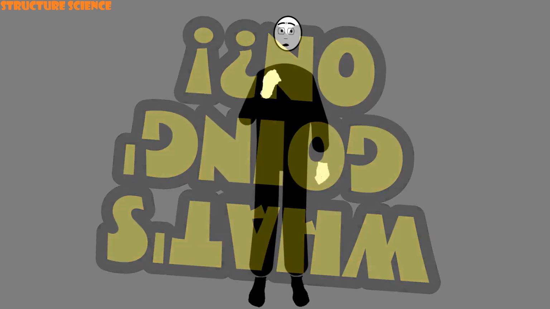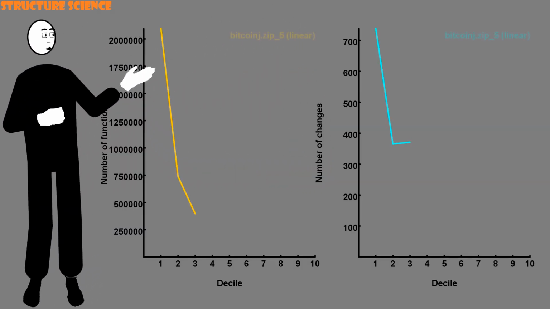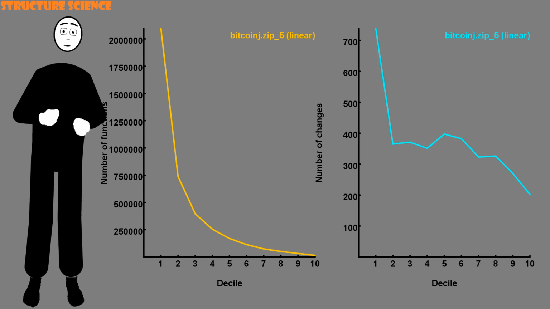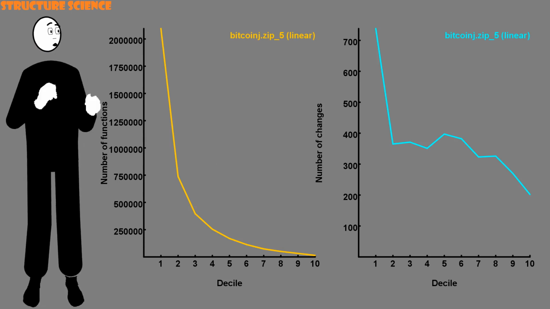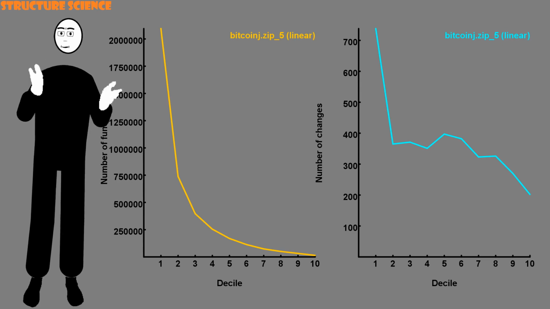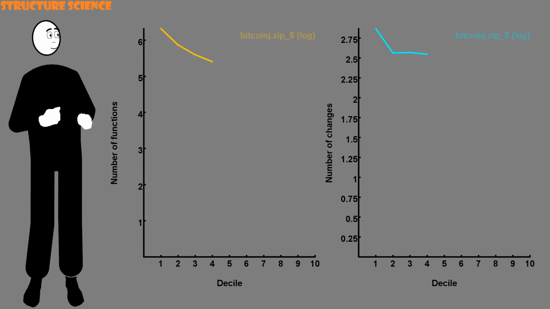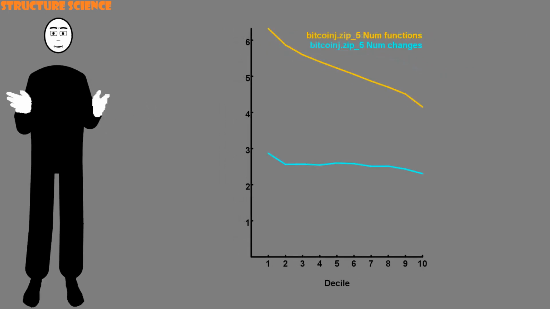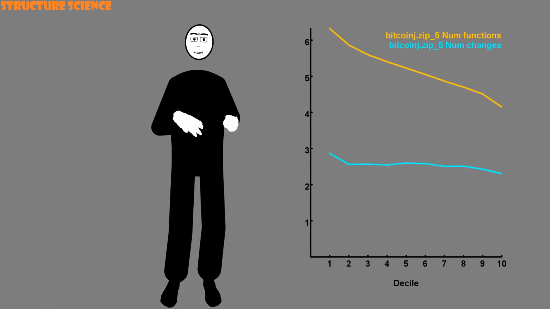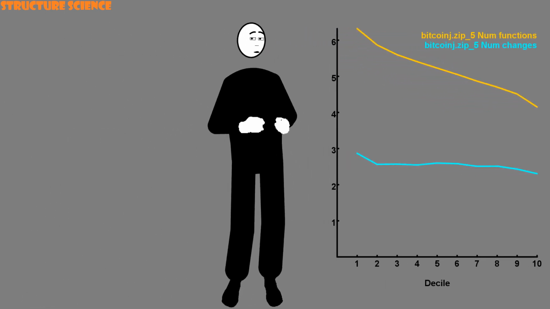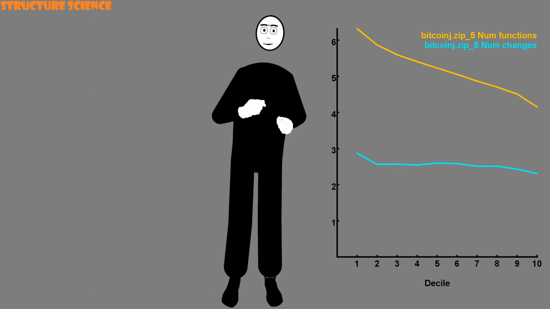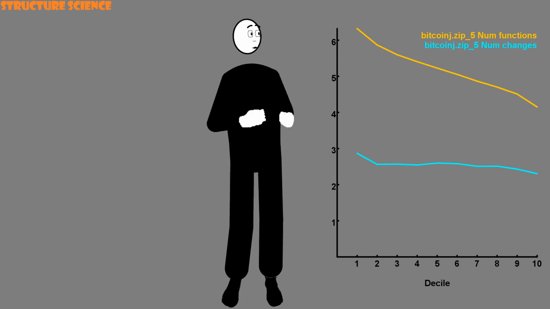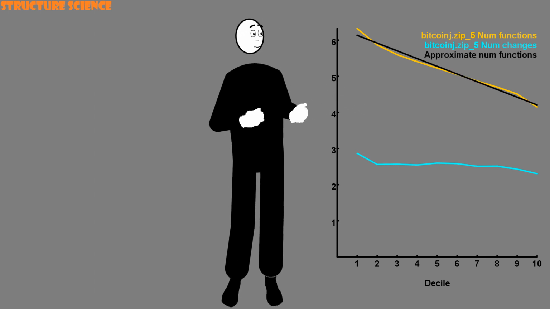Let's look again at our star commit series Bitcoin J, which showed that high correlation earlier. These are its function distribution and its change distribution. As they're both vaguely exponential, let's again change to a log scale. Now, neither of those lines is straight, but everything is linear if plotted log-log with a fat enough marker, so let's analyse the approximate case to see whether it gives us any insight. Let's take the least squares best fitting straight line approximation for both of these distributions.